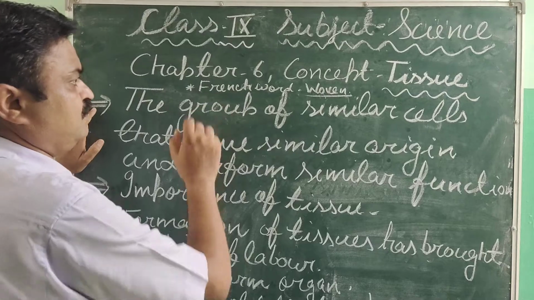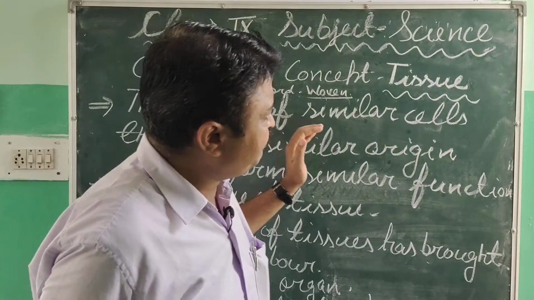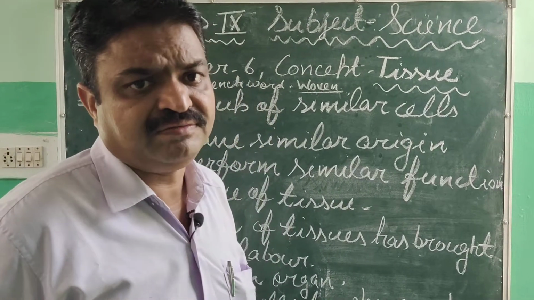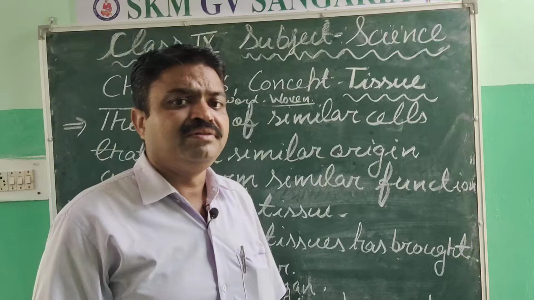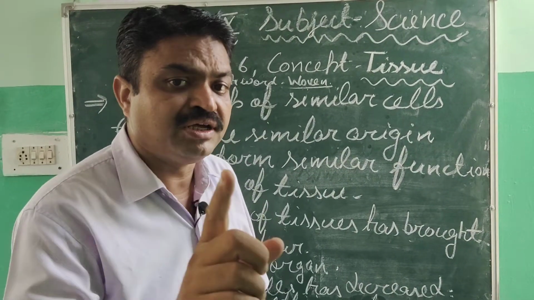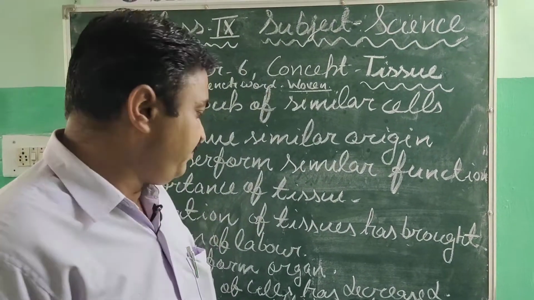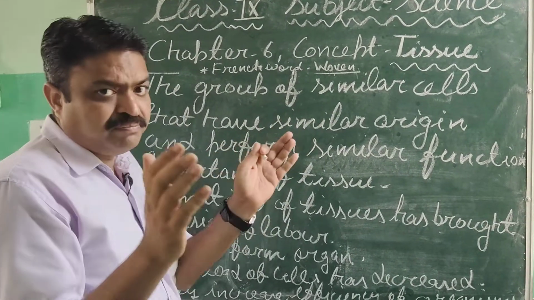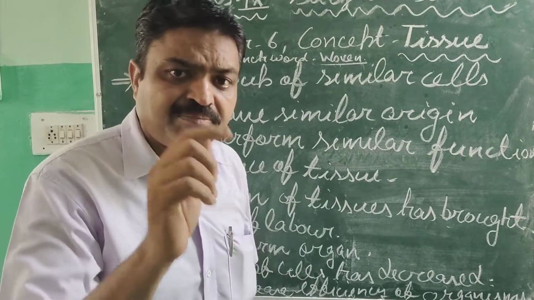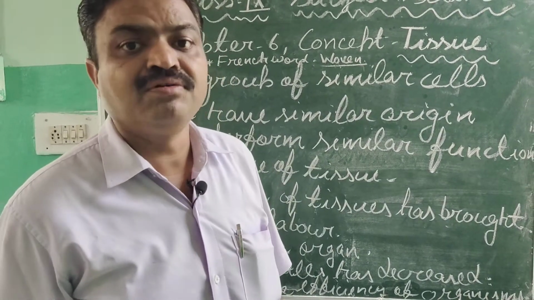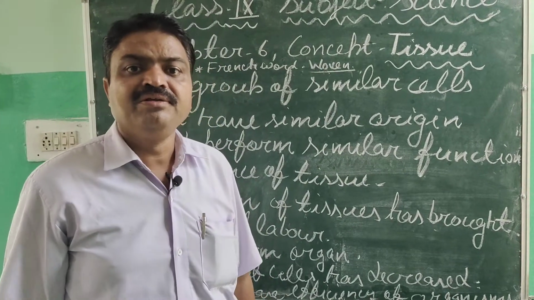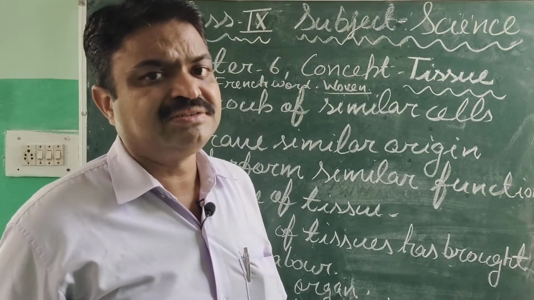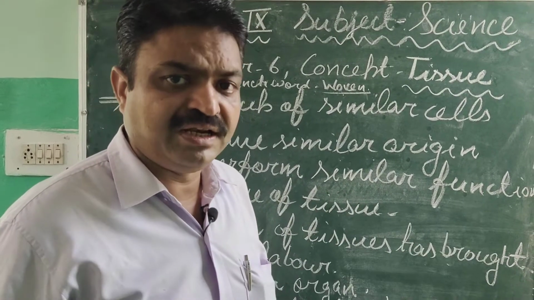Now, these tissues have particular functions, and due to that they decrease the workload on the cell. The group of cells makes a particular structure, and that structure is known as an organ. Like in our body, different organs are found, and all those organs have different types of cells.